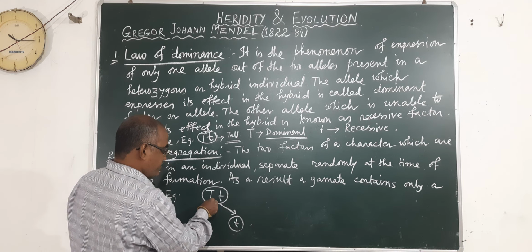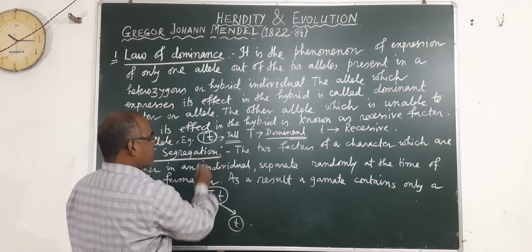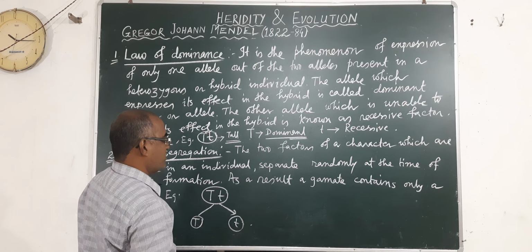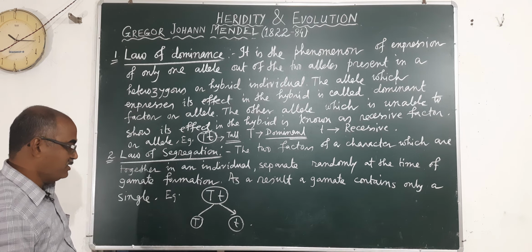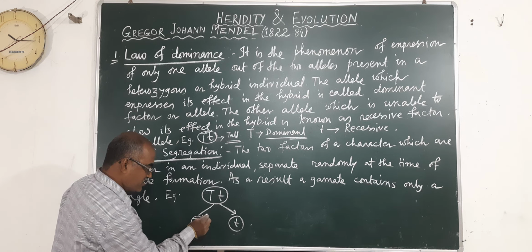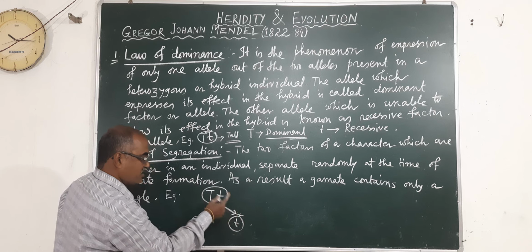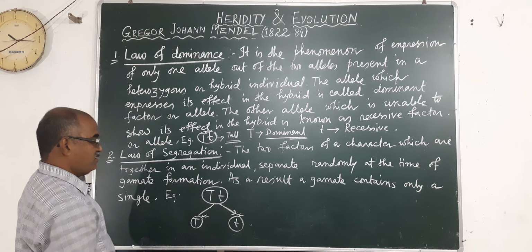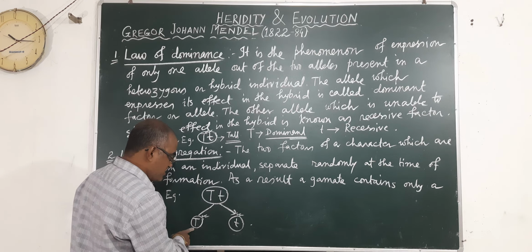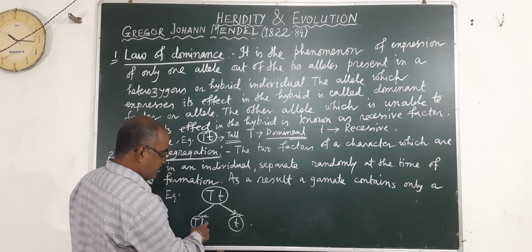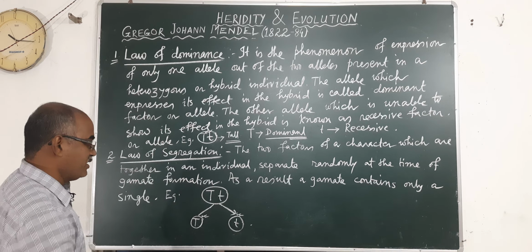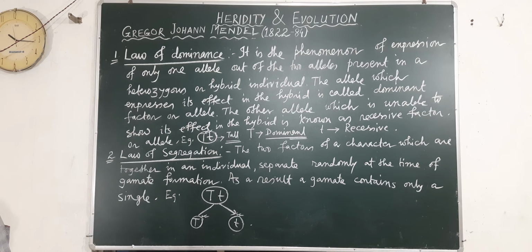For example, if a plant is heterozygous tall, and we take the antheridium, that is the male gamete, then the antherozoids or sperm will form two types, capital T types and small t types. Or if I take the example of female, then the eggs will be capital T and small t, two different types. There is no mix up in the gametes, they are separate and randomly separated from each other.